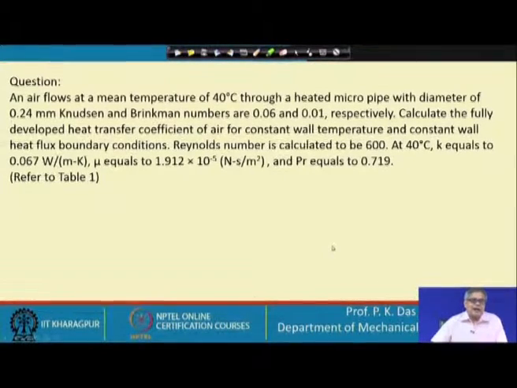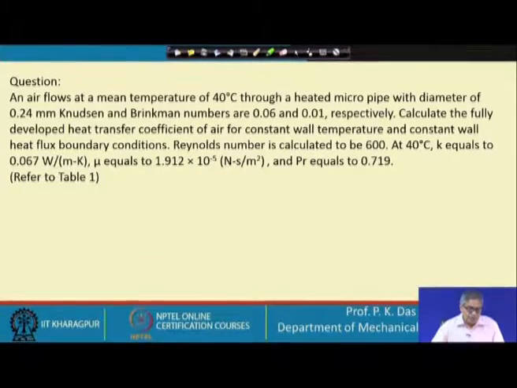Next slide. After we have seen what temperature jump, velocity slip, and Brinkmann number are, I have taken a very simple example, just to give some idea. In an airflow at a mean temperature of 40 degrees Celsius through a heated micropipe with diameter of 0.24 millimeter, Knudsen and Brinkmann numbers are 0.06 and 0.01.